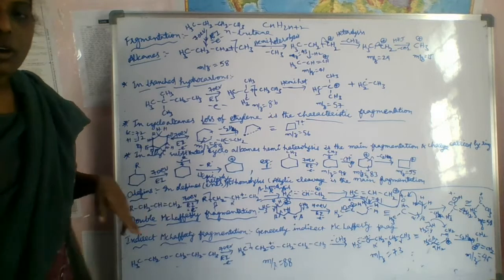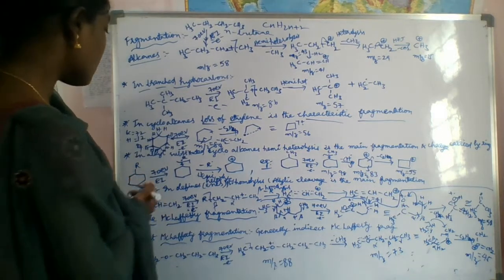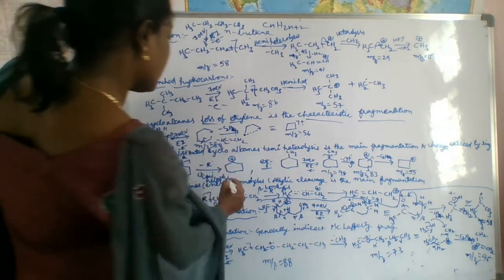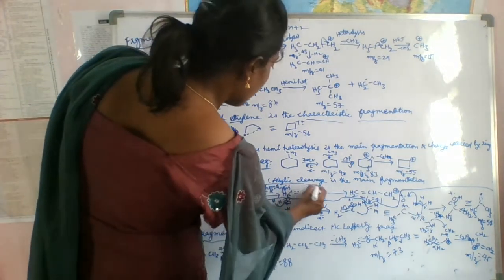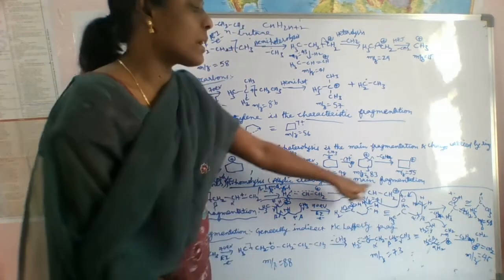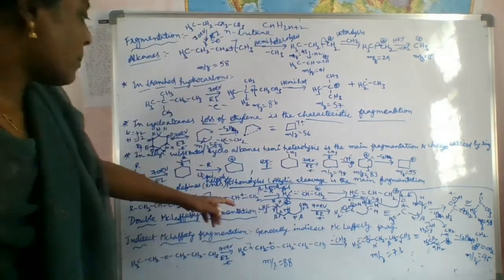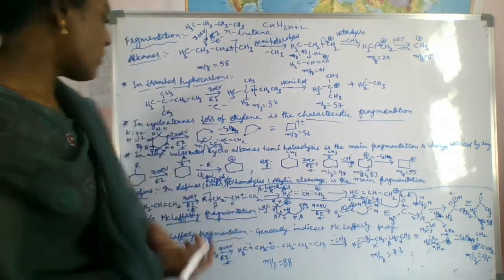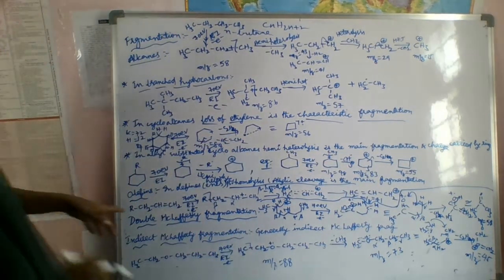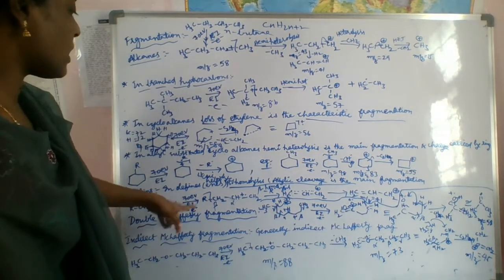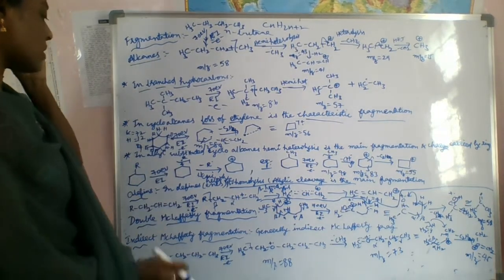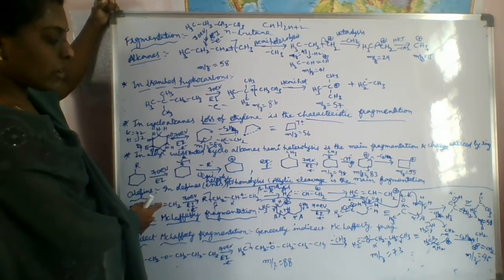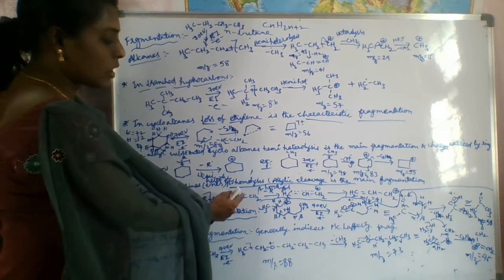So olefins. How to form olefins? In olefins, see here, what is the major thing? Beta homolysis, meaning allylic cleavage, is the main fragmentation. Allylic cleavage is the main fragmentation for this one. If you see here, this is an alkene with a 70 electron volt beam. What is the priority of removal of an electron? It is from the pi bond, right? So here it forms a molecular ion.